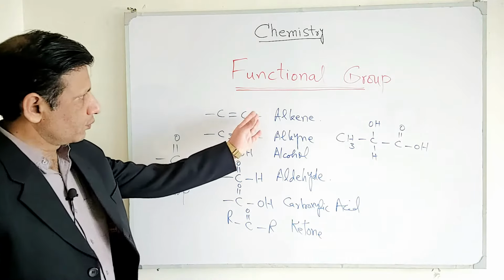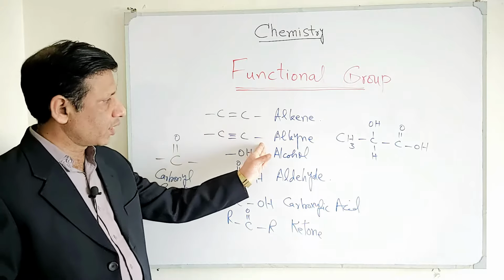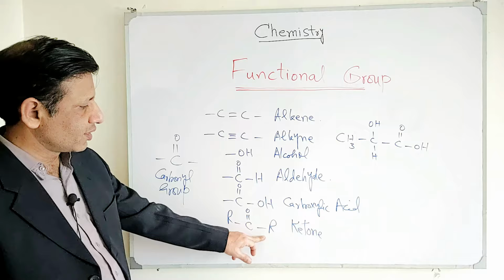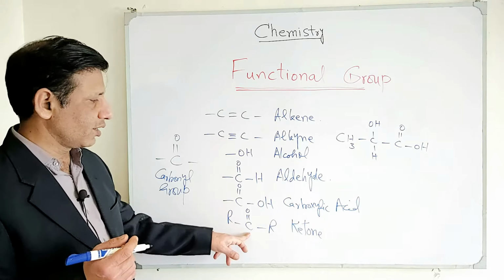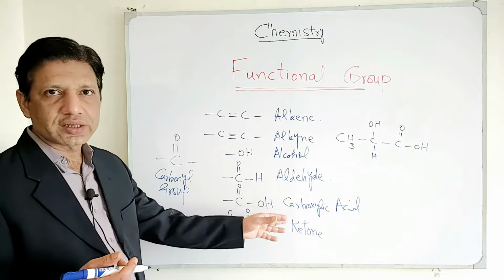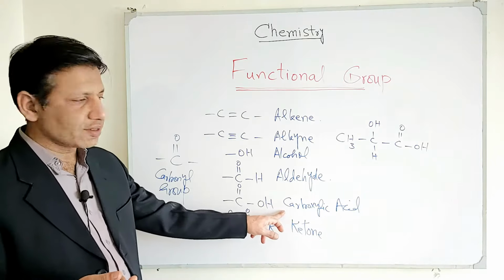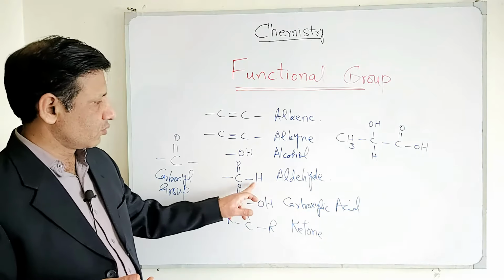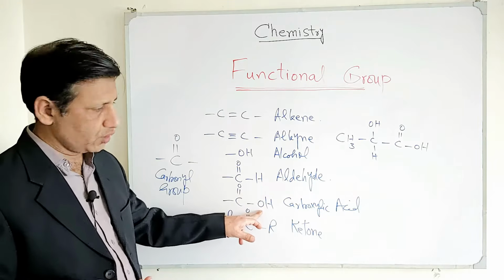And up to now, it is very easy and simple, because alkene, alkyne, alcohol, you can feel that these resemble each other. The C double bond O carbonyl carbon is always present in these, and next we are going to discuss the next functional groups. Aldehyde and carboxylic acid have the primary difference of O only, because when you add an oxygen atom to aldehyde, it becomes carboxylic acid.